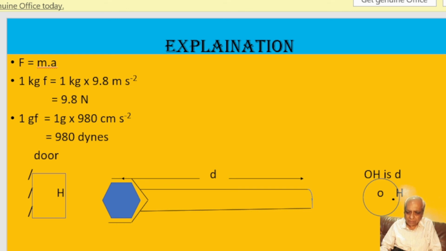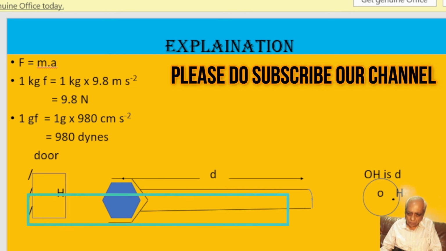Another example is a flour mill, where there are two wheels and in between you keep the grain for making flour. The handle is at the extreme end of the radius, at the outer end, so that the force's distance from the central axis is maximum and a person will have to apply less force to make the flour. Is it okay?